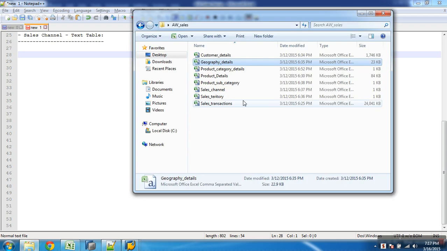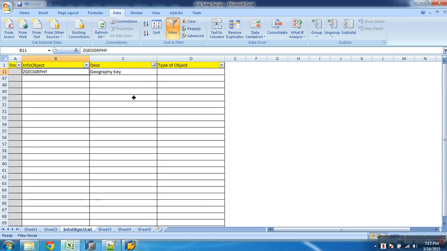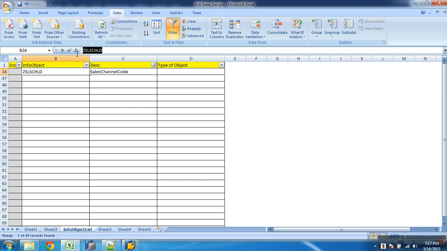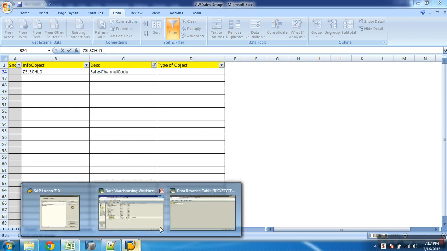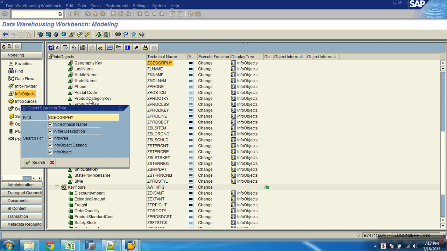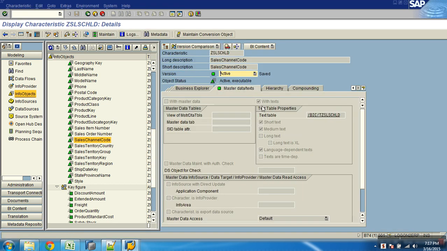So let me make sure what is the info object for sales channel now. Let me copy this and go to my info object. First let me make sure, does it have text enabled?